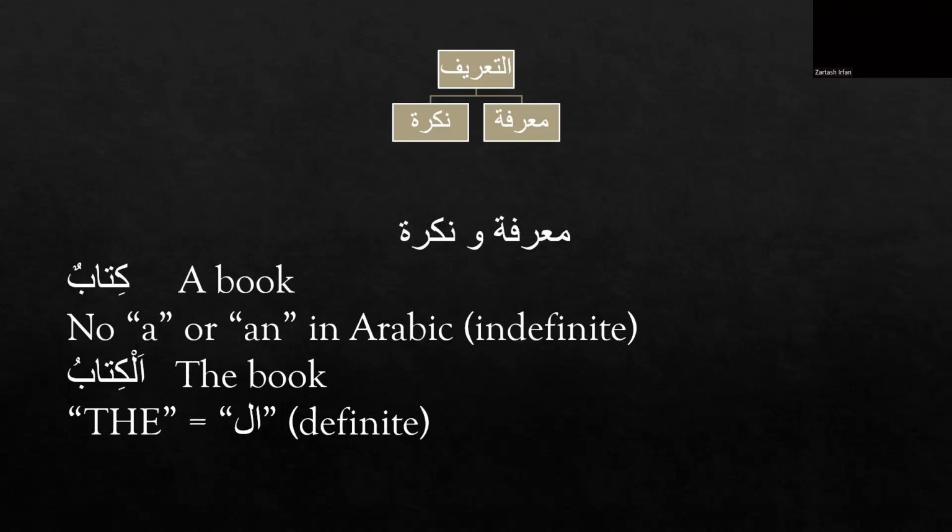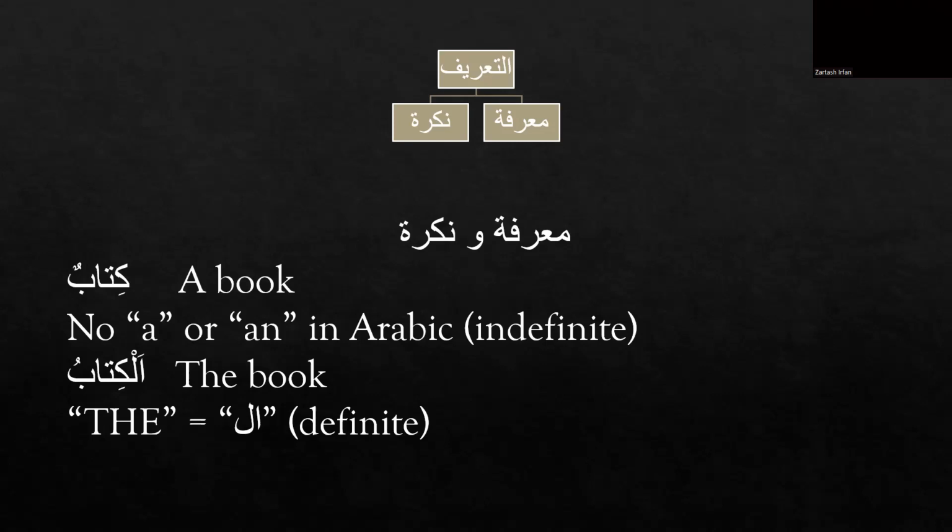Al-Kitabu means we are talking about a specific book and not a common book. So this is a more direct analogy to what happens in English. Just like you have to put "the" before the word to get a specific book, you put al before the word to get a specific book. And of course, when you put al, you no longer need the tanween. The tanween, that's the double dhamma here, because al and tanween cannot come together.